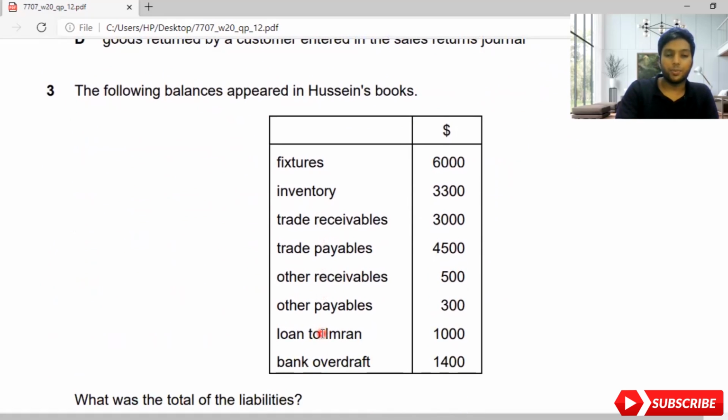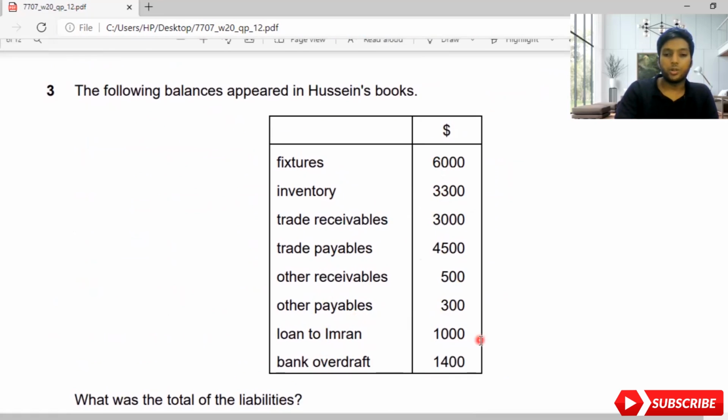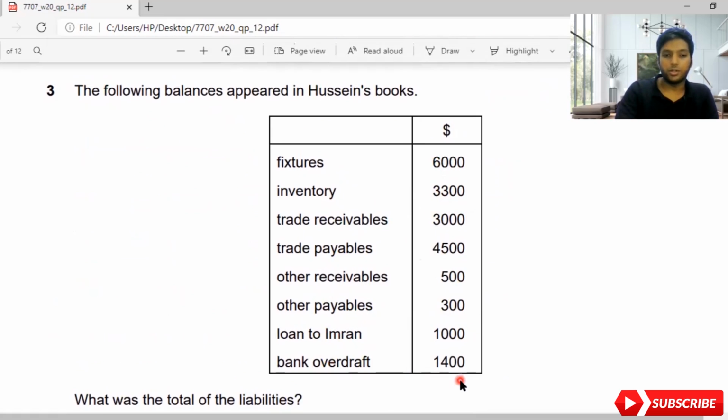The following balances appeared in Hussein's books: fixtures 6,000, inventory 3,300, trade receivables 3,000, trade payables 4,500, other receivables 500, other payables 300, loan to Imran 1,000, bank overdraft 1,400. Now it's very easy. What was the total of the liabilities? When you find out, you need to know what is an asset, capital and liability.